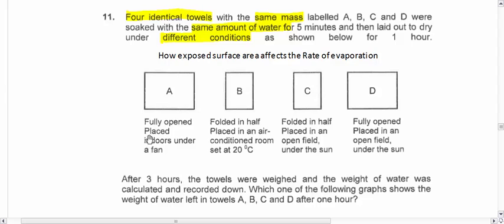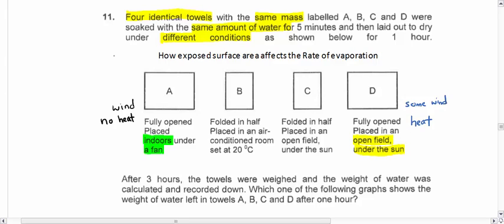Okay. Now, so let's take a look. What's the difference between A and D? So this is indoors. Indoors under a fan. So what does that mean? It means I have wind. Okay, but if it's indoors, means I have no sun. No sun means not much heat. Although I write no heat, there is heat, but it's not much. Because if you compare with D, this is placed in an open field under the sun. So in an open field, you might have some wind, it depends, but definitely you have a lot of heat.